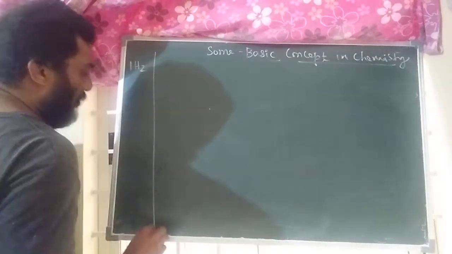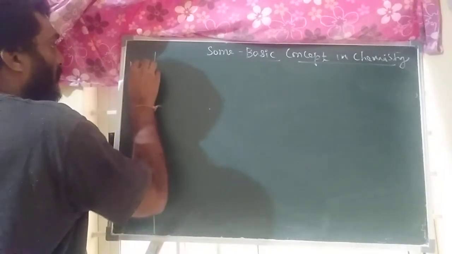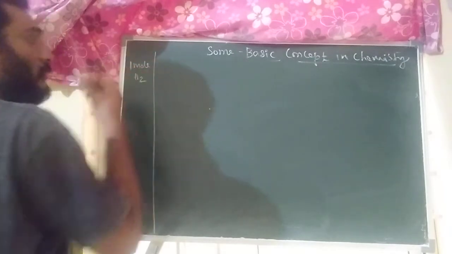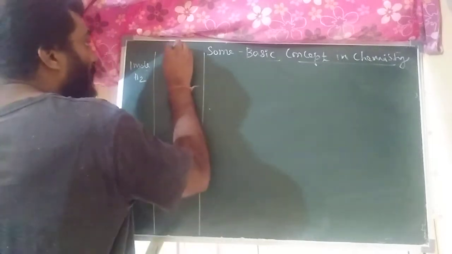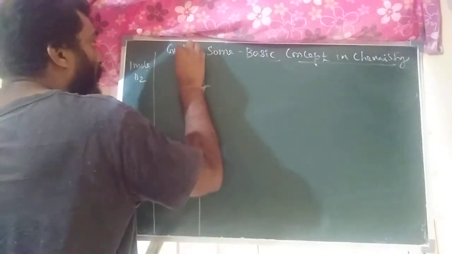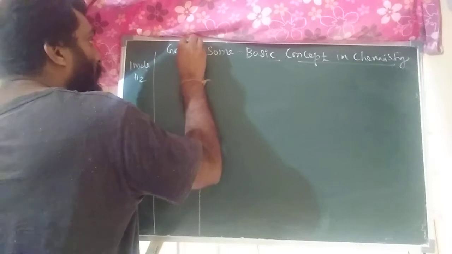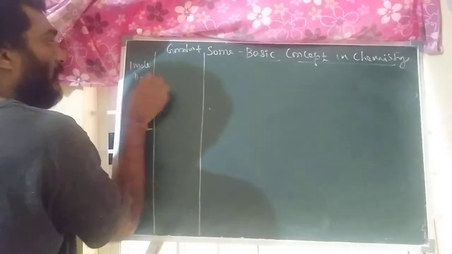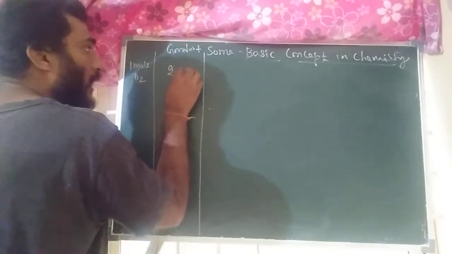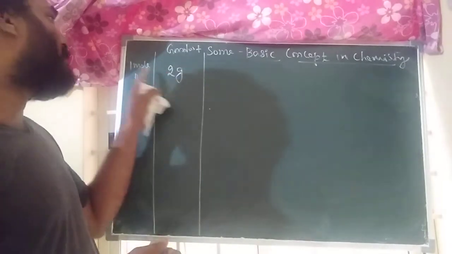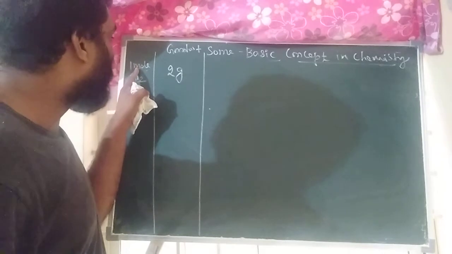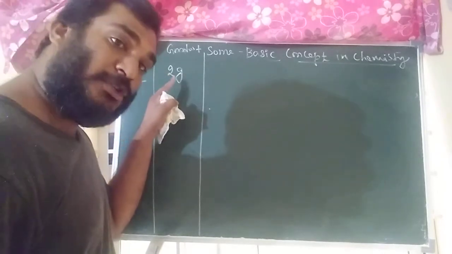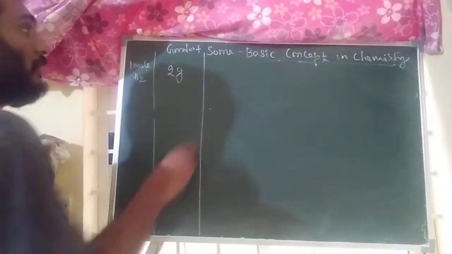1 mole of H2 molecule. First I will write the gram molecular weight. What is the gram molecular weight of 1 mole of hydrogen? It is 2 grams. 2 grams of hydrogen molecule is called 1 mole. So 1 mole of hydrogen molecule contains 2 grams. That is important.